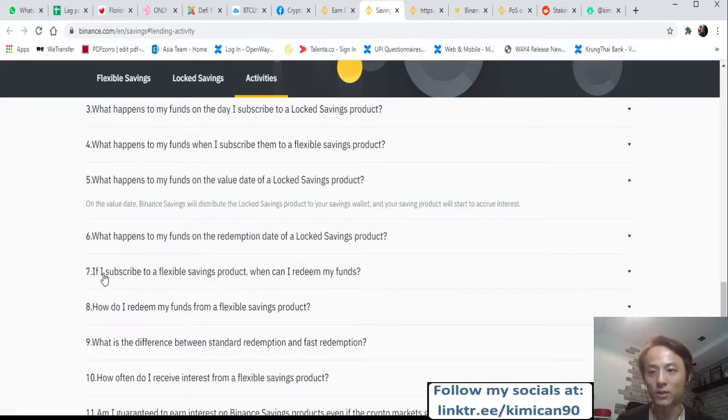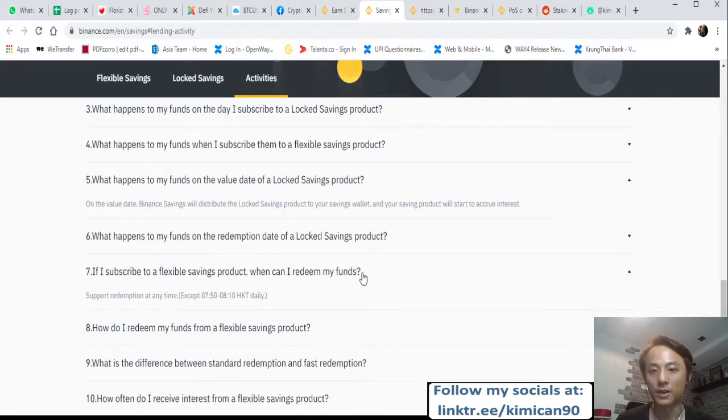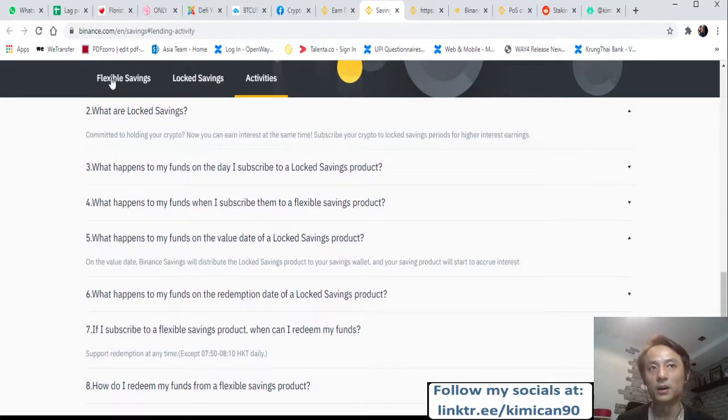Okay, so if I subscribe to flexible savings, how can I redeem, or when can I redeem? You can actually redeem anytime. If you redeem the flexible savings, you can do a fast redemption or the next day redemption. For the lock savings, it is also the same. But if you do the lock savings and you redeem it, there is some cooling off period.